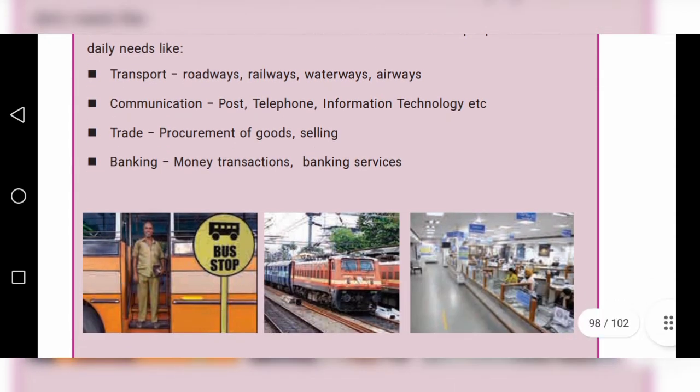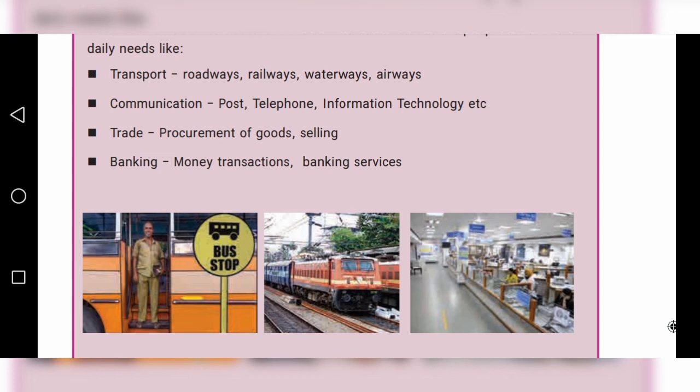Okay, children. Next one, banking. Money transactions, banking services. People go to the bank. Different types of banks are here now. The people save money in their account in the bank. So that is money transactions and banking services.